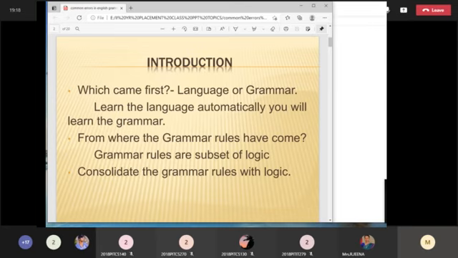So that is why this class is going to be a booster class for you. I'm just going to tell you how you are going to prepare yourself for the competitive exam. It may be any kind of exam, okay, not only for the GATE, any kind of exam. So how are you going to prepare yourself? I won't say that if you attend this one hour, you will be well versed in grammar. It is not like that.